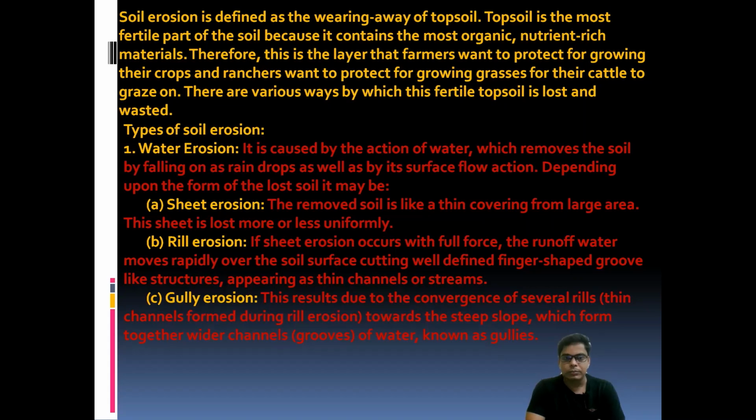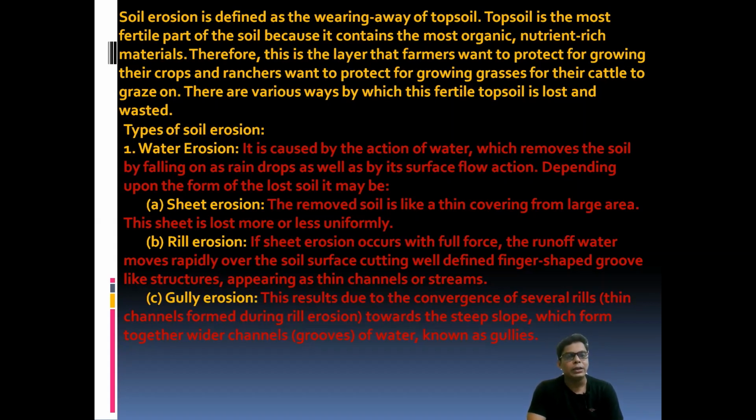Then come to rill erosion. When sheet erosion occurs, the runoff of water moves repeatedly over the earth's surface with full force, and due to this, finger-shaped grooves appear as thin channels. This is considered rill erosion. Rill erosion is a small, finger-like erosion. Sometimes you can see rill erosion in a football field or any kind of field during heavy or moderate rainfall.